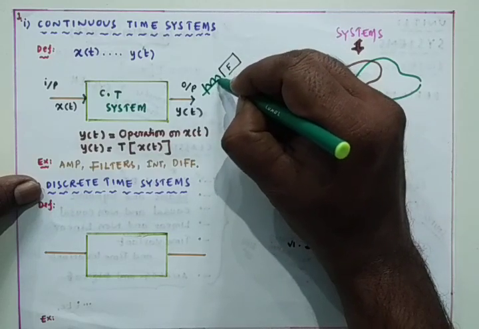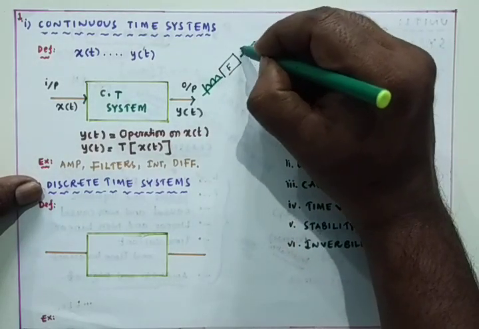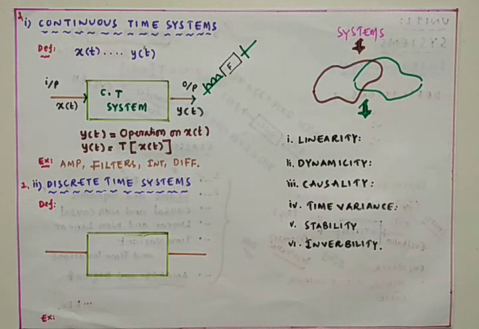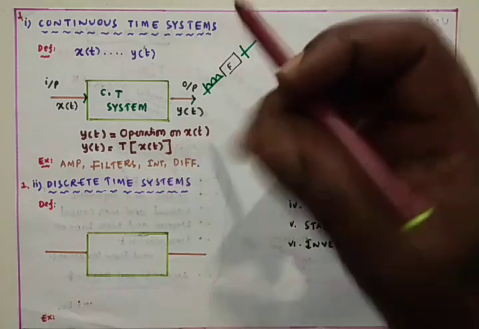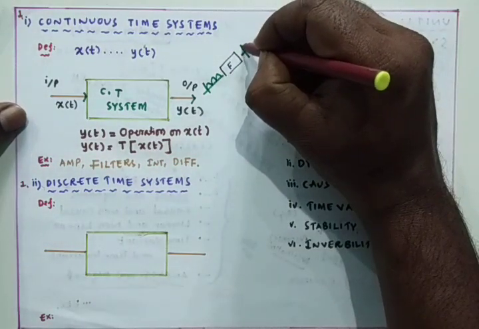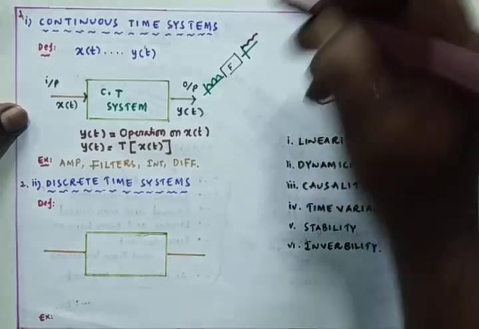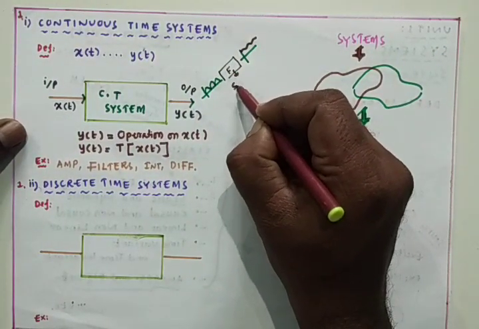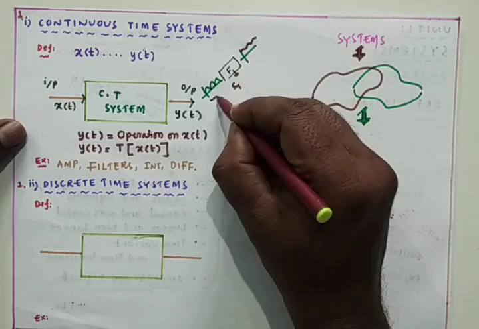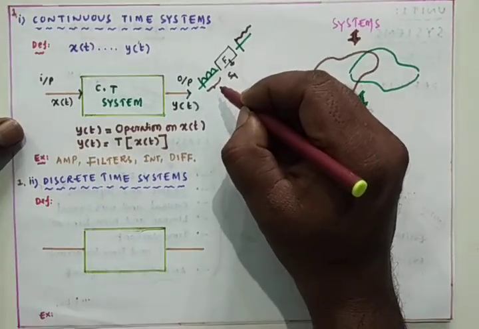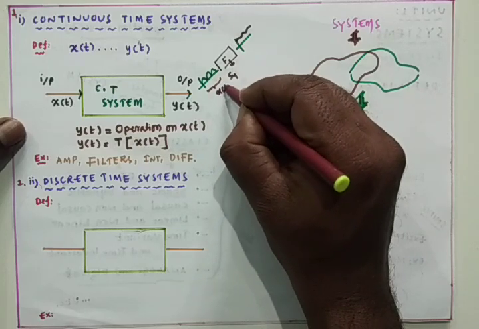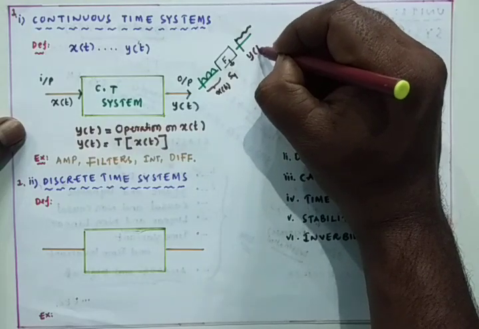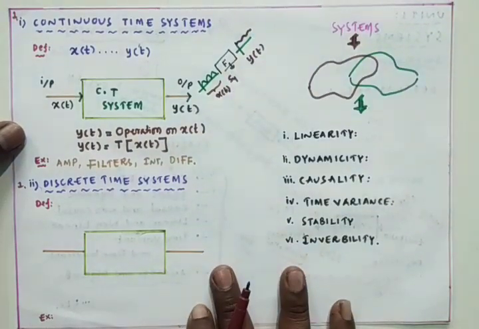Like this DC, and due to the filter operations, the filter is designed with two components, that is inductor and capacitor. Due to that inductor and capacitor, we get the output, which is unregulated DC. Now the filter we can call a system to which we applied a pulsating DC signal, which is continuous time, that is x of t, and we got the output as unregulated DC, that is y of t.